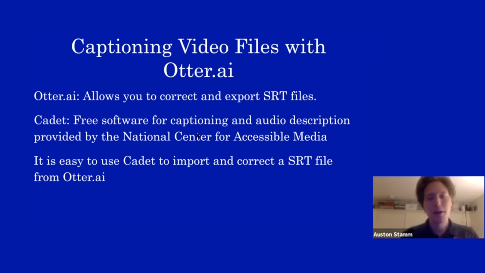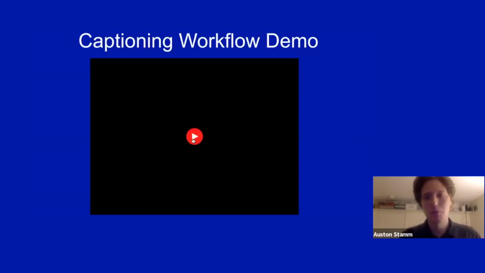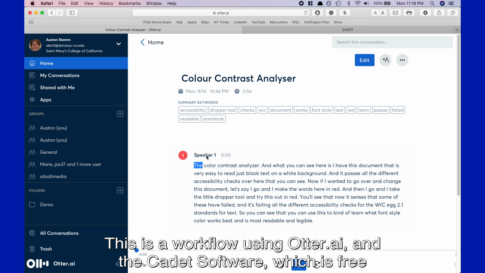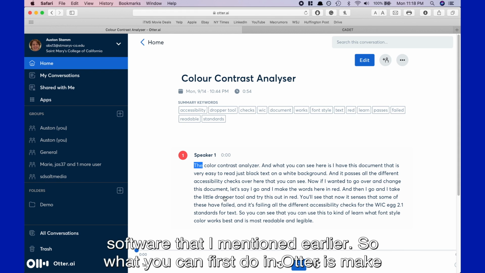And then there's this free software, Cadet. It's from the National Center for Accessible Media, and it allows you to edit or create captions, and you can import SRT files, which is what Otter exports the captioning file as. So it's very easy to go in and take an Otter file, have it be corrected a little bit, work on the timing, and then you have a professionally captioned file that you can use, especially if it's just a single person talking. So this is a quick demo of a workflow, an example of a workflow using Otter AI and the Cadet software, which is free software that I mentioned earlier.